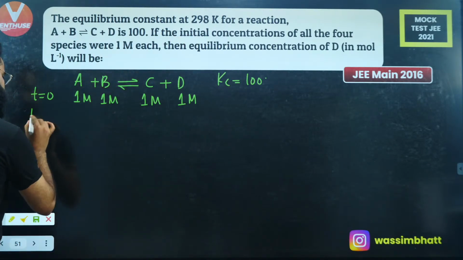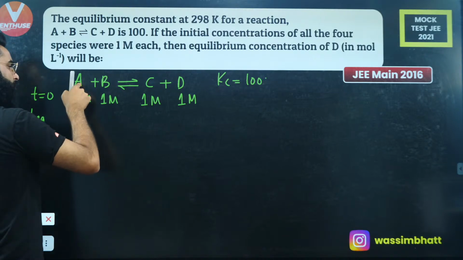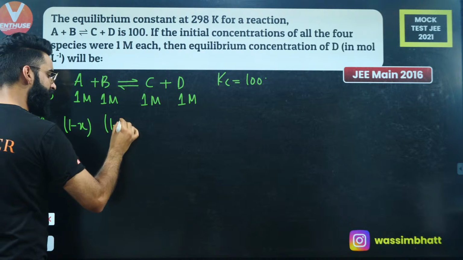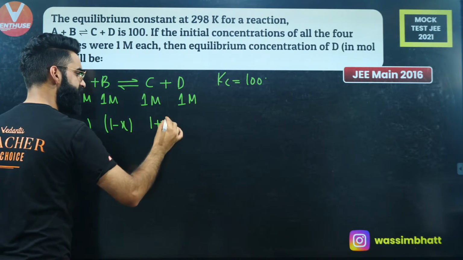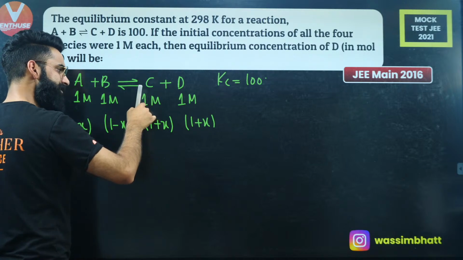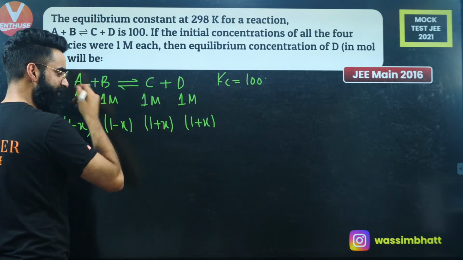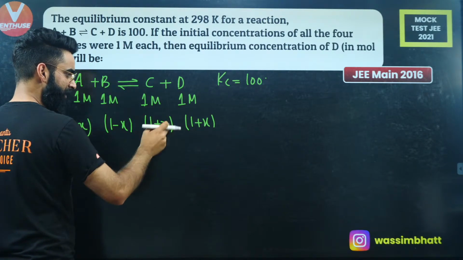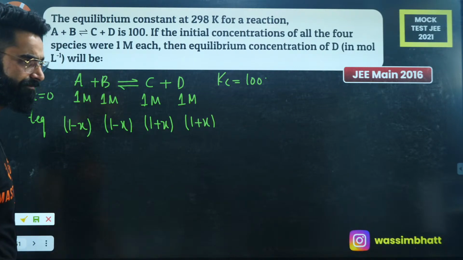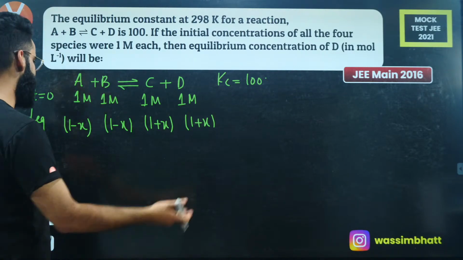So at equilibrium, let's assume out of 1 mole of A, X moles have reacted, so I'll be left with 1 minus X moles. This will also be 1 minus X. This will be 1 plus X, and this will also be 1 plus X, because already 1 mole of C was there. Now from this reaction, some X moles will get formed. Similarly, it's going to be 1 plus X. This one will also be 1 plus X. Simple, correct?